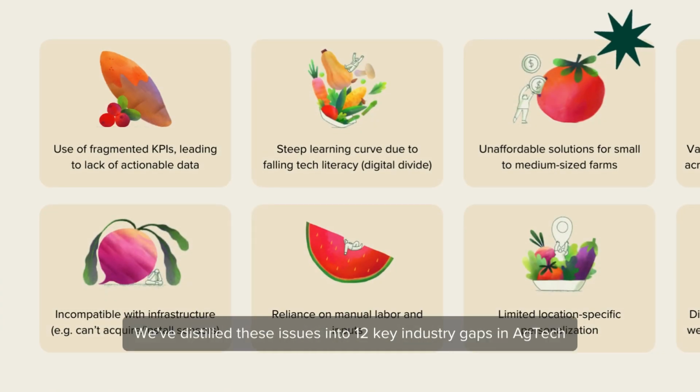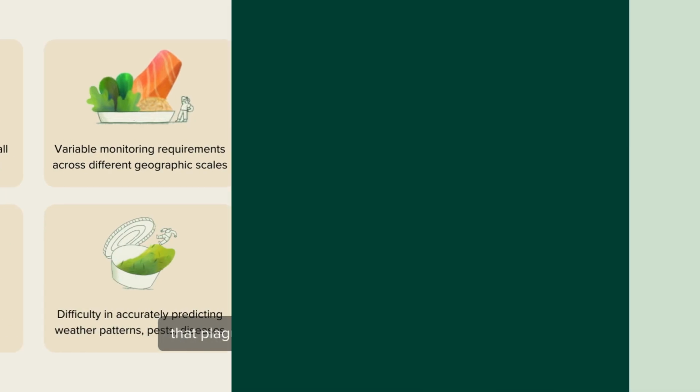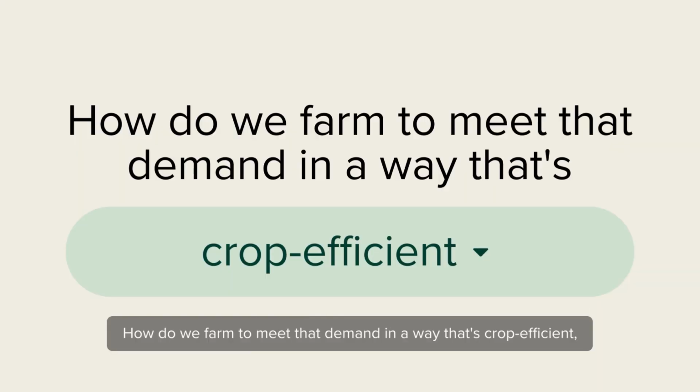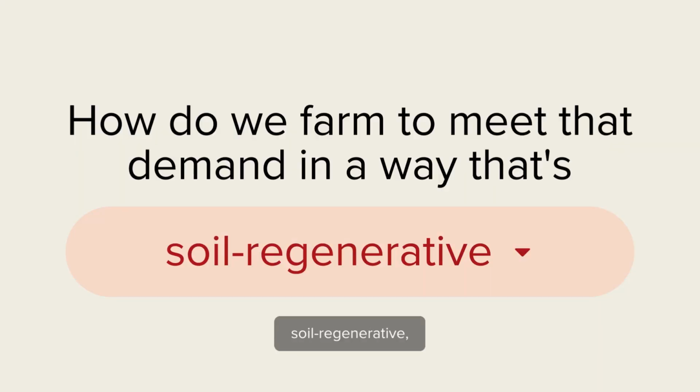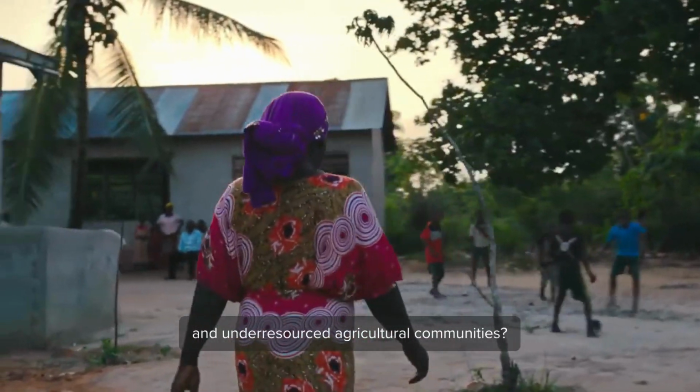The common denominator? We've distilled these issues into 12 key industry gaps in AgTech that plague both first world countries and third world countries alike. These gaps tie into the classic global dilemma we face today. As the global population increases exponentially, the amount of arable land we have available remains constant, and the amount of food production remains linear. The question is, how do we farm to meet that demand in a way that's crop efficient, water conserving, soil regenerative, and sustainable, given the constraints posed by climate change, environmental degradation, and under-resourced agricultural communities?